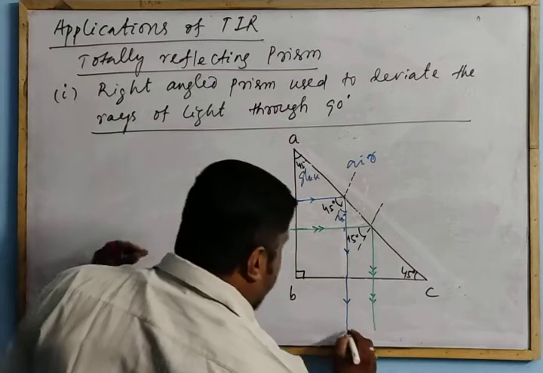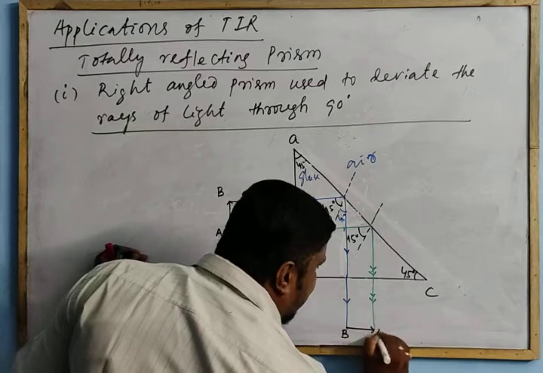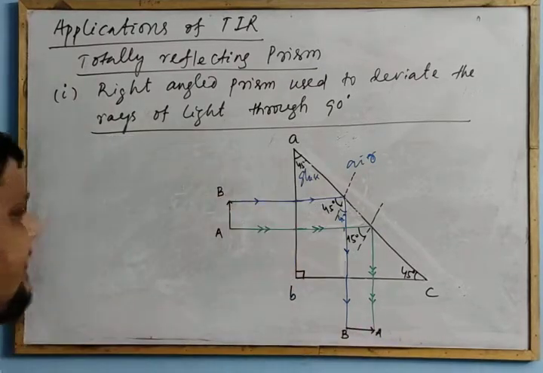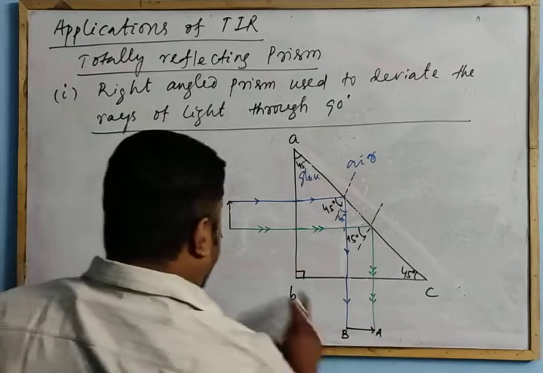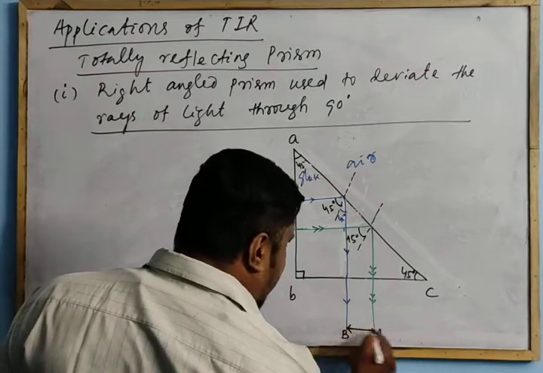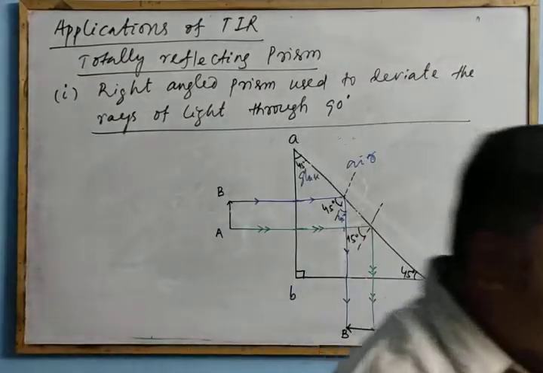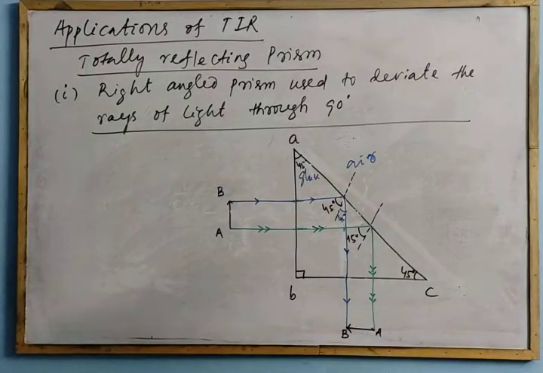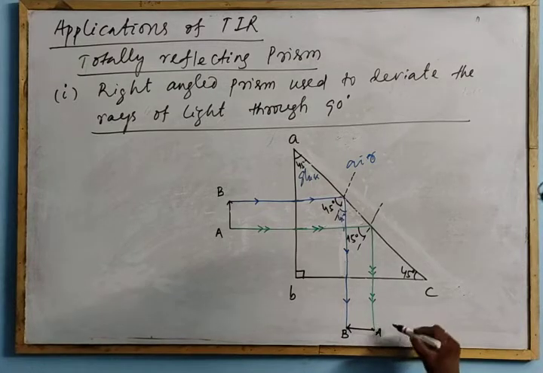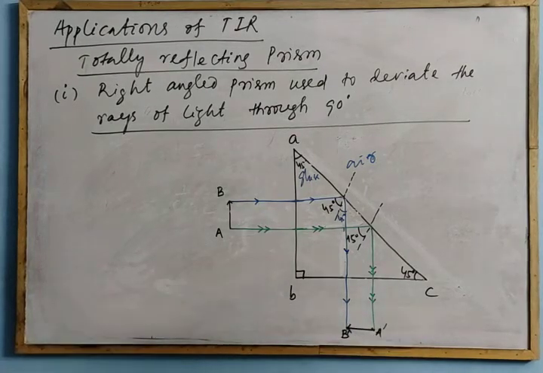This is B, and A. B and A. This is the element AB. AB is the image of the object AB, right? A dash, B dash, the image.